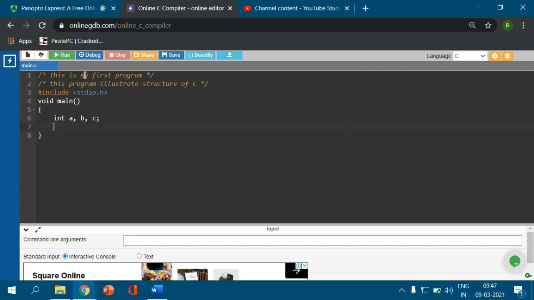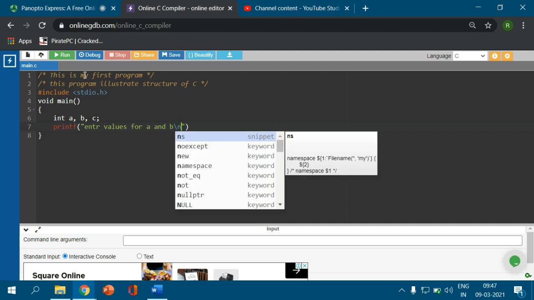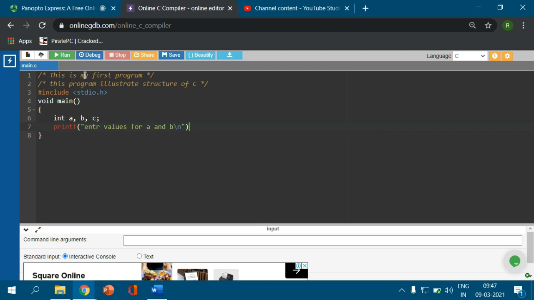Now I write to feed the values from the keyboard as an input. I write one of the output statements, printf, enter values for a and b backslash n. We know that the backslash n is the escape sequence, right, which transfers the cursor to the next line. This is the semicolon. We know that each and every statement in C language ends with a semicolon, indicating that the instruction or the statement is completed.